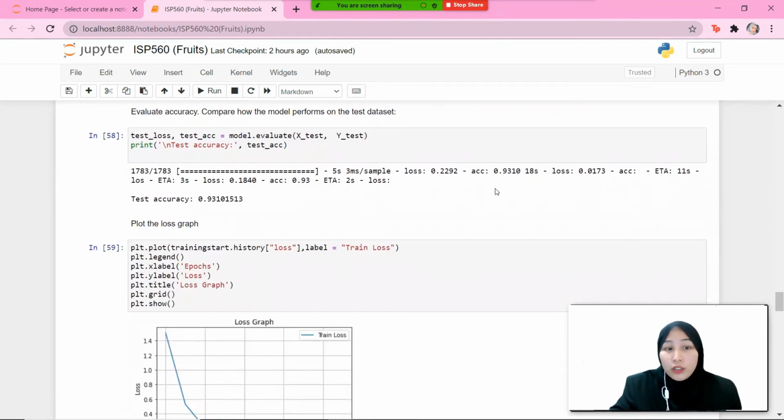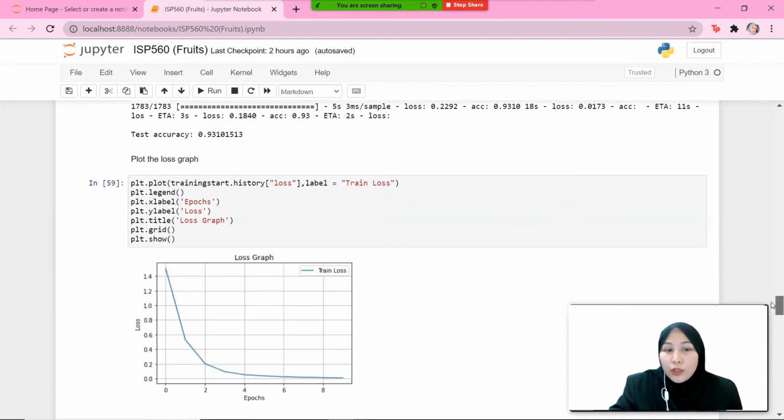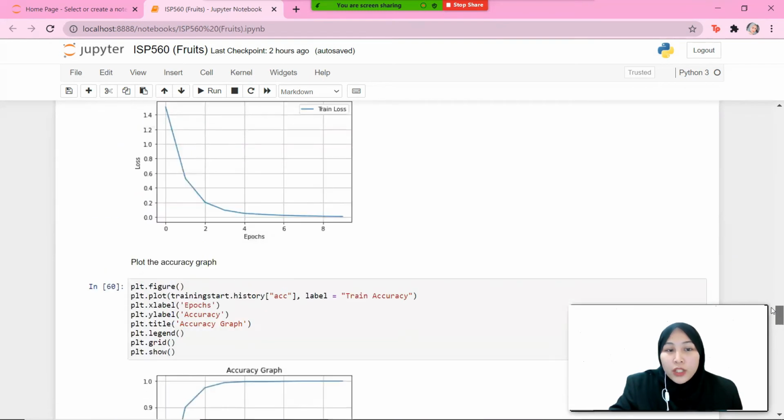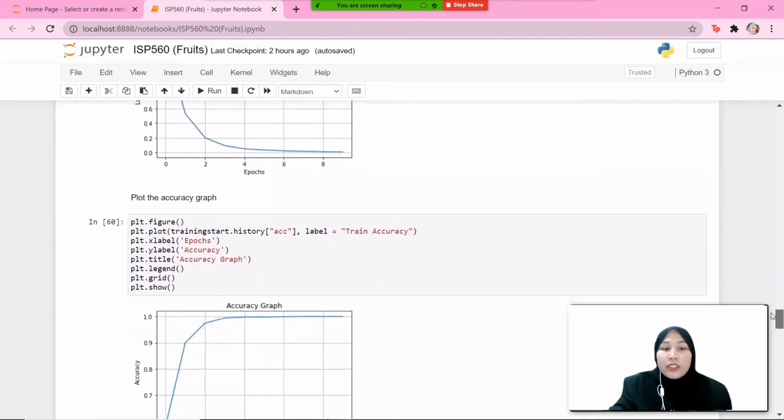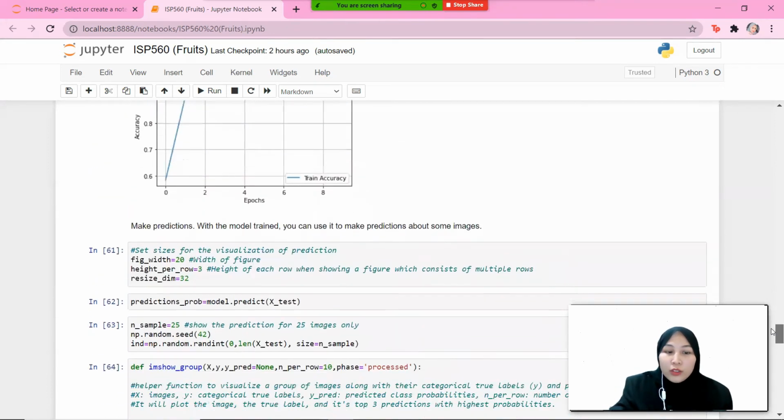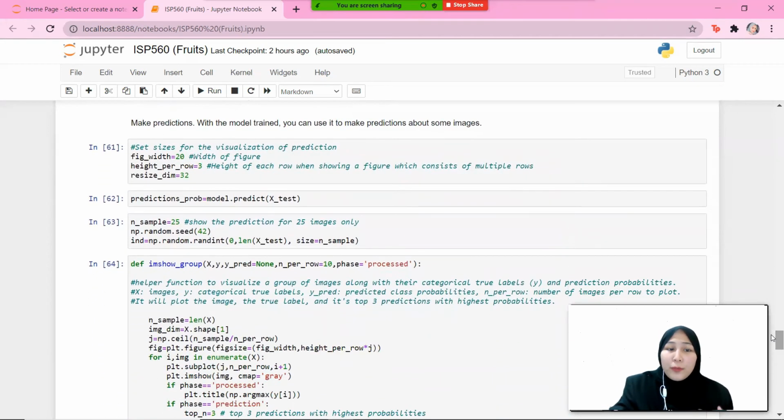Next, we evaluate accuracy. So you can see the accuracy here. We also plot the loss graph and also the accuracy graph. We can see that the loss graph keeps on decreasing, which is very good, and the accuracy graph keeps on increasing, which is very good also. And next, we make predictions.